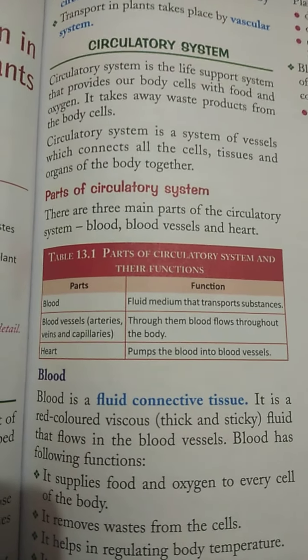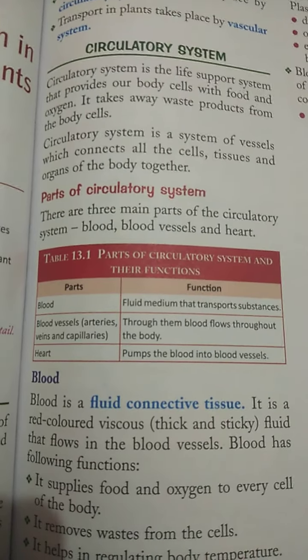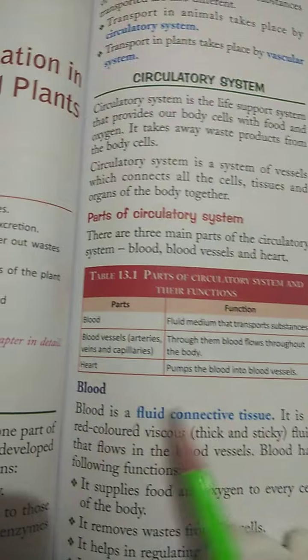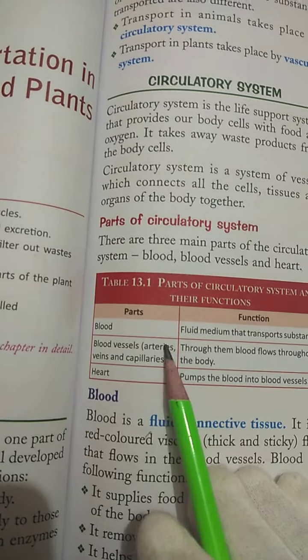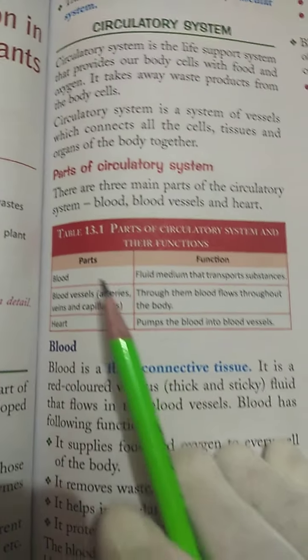Basically, it consists of three main parts: blood, blood vessels and heart. So now we'll discuss the functions of these parts. Blood.